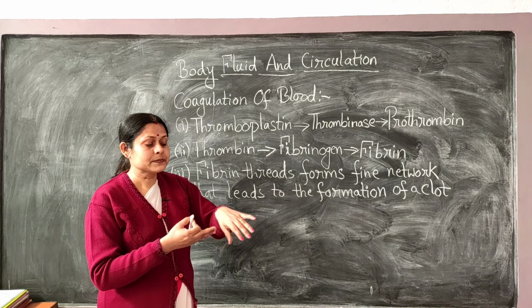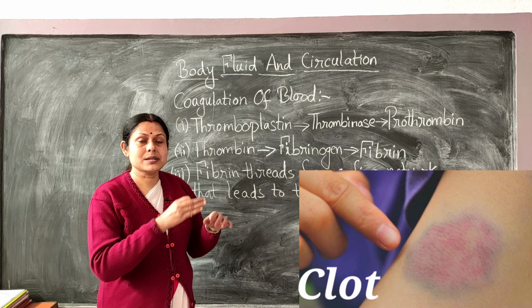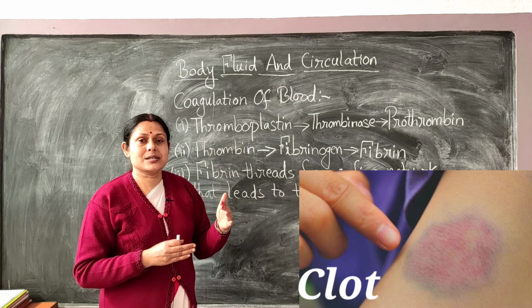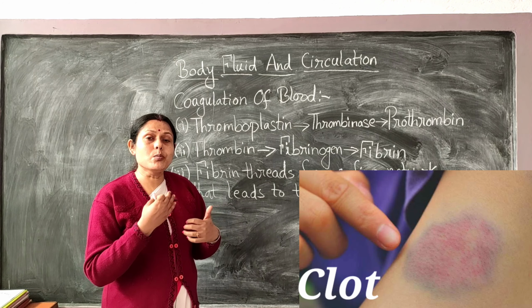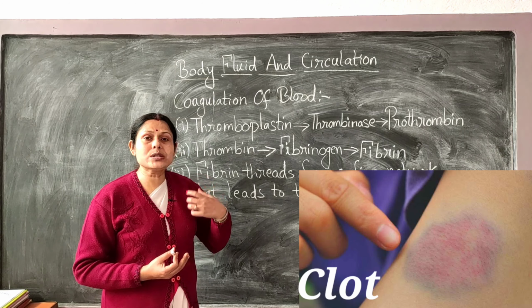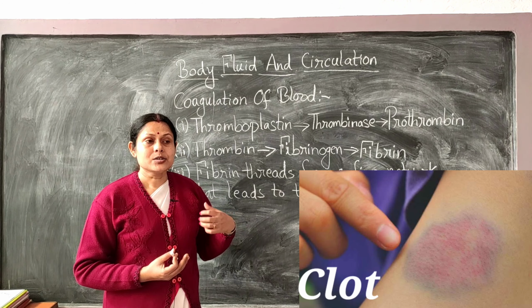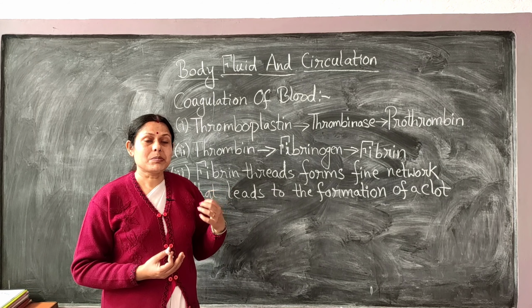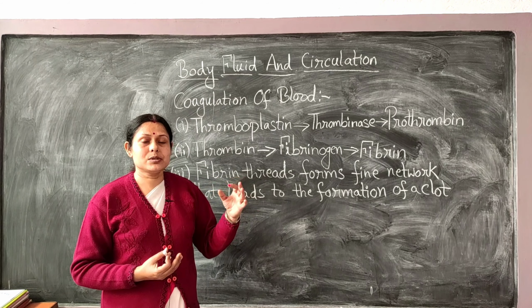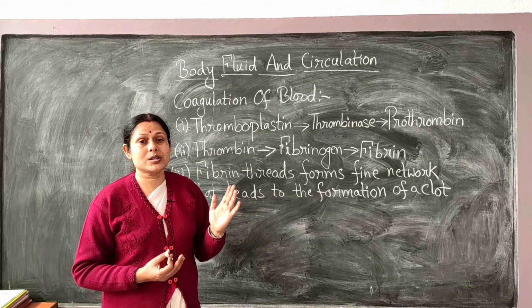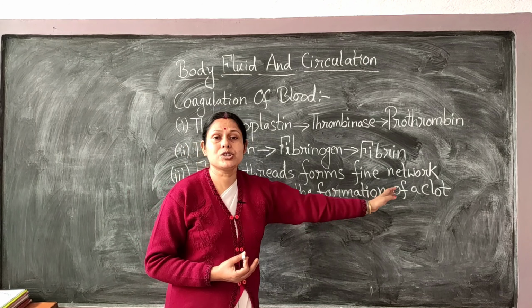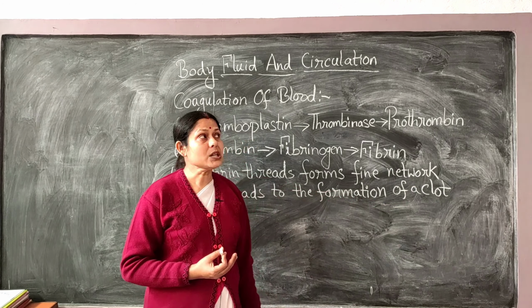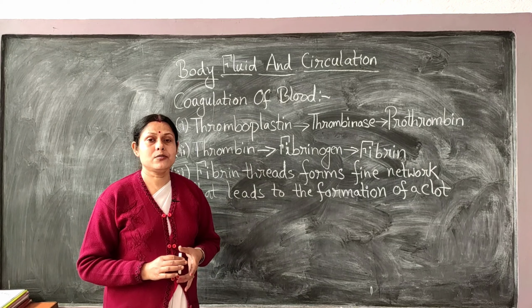Suppose it is your hand. At the place where the injury has taken place, they will form a net, a mesh-like structure, a sieve-like structure, through which there will be no further oozing out of the blood cells. As a result, gradually the place from which the blood was oozing out will come to a halt, or come to a stop. That is what we call the formation of a clot or coagulum. So this is how the coagulation of blood takes place in human beings.